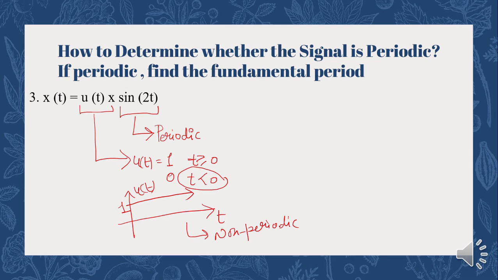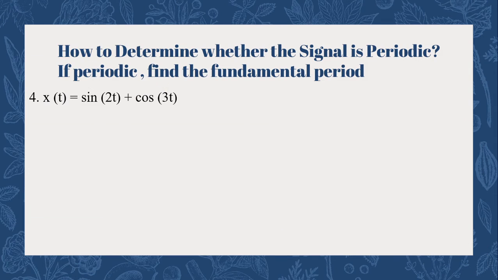So what the complex function is giving us is this: when a periodic signal is multiplied with a non-periodic signal, definitely the result is non-periodic, right? So the given composite function is non-periodic. Moving to the next question.